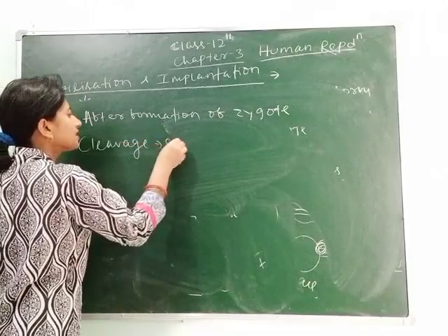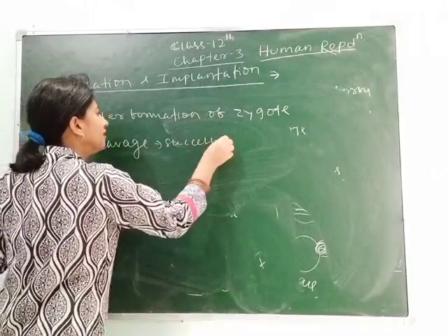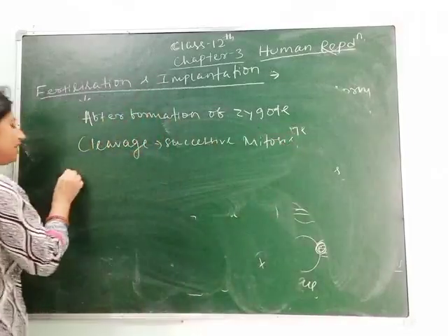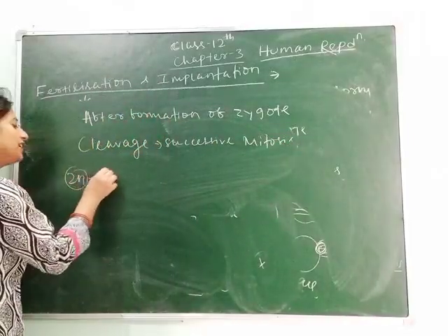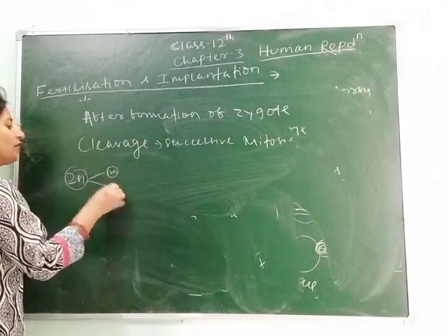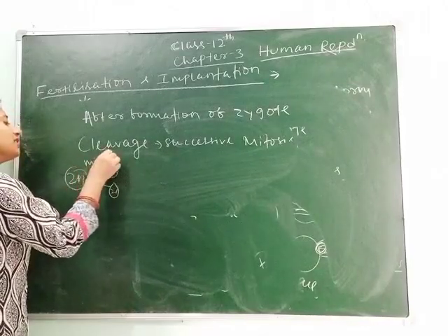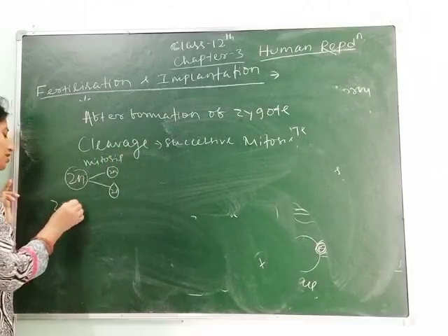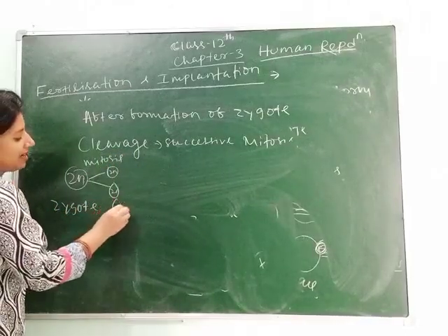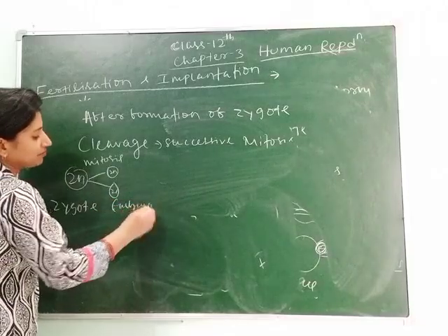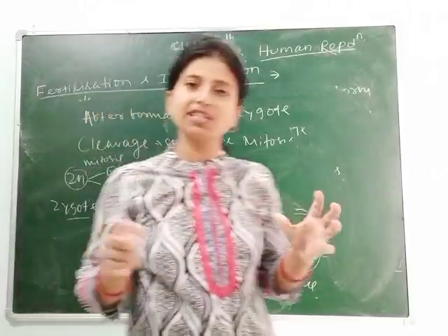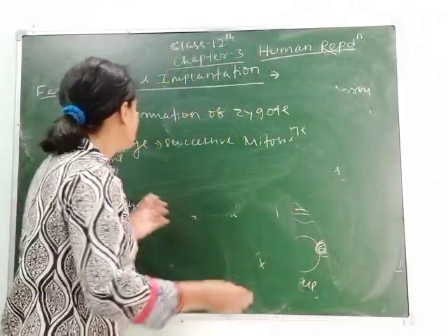Cleavage means successive mitosis. The zygote contains 2n number of chromosomes, then it goes through mitosis and it gives 2n, this is through mitosis. Now the zygote enters as embryo. So how embryo forms and implantation takes place in the uterus, let's see through diagram.